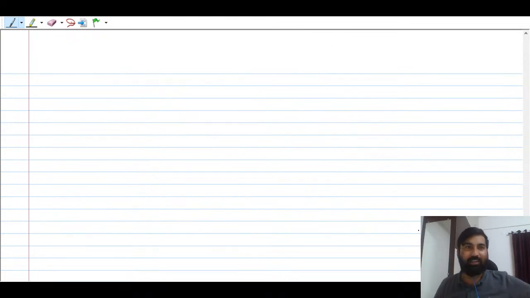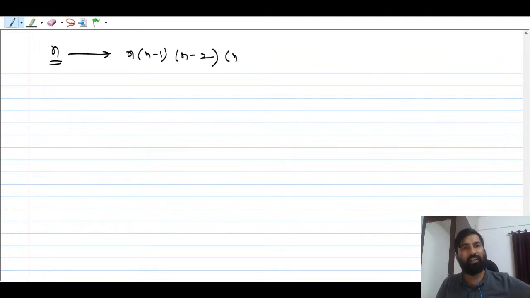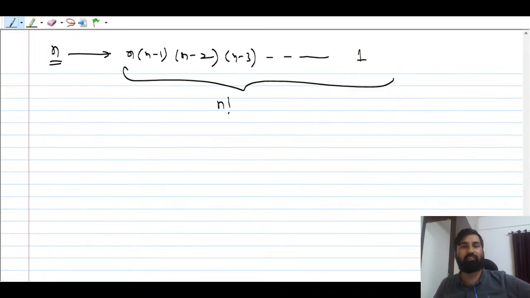But suppose there are n number of friends, so you can say n, n minus 1, n minus 2, and n minus 3, and so on till 1, right? So this is the definition of n factorial, right? Please remember the n factorial definition, right? N factorial definition is this, right?